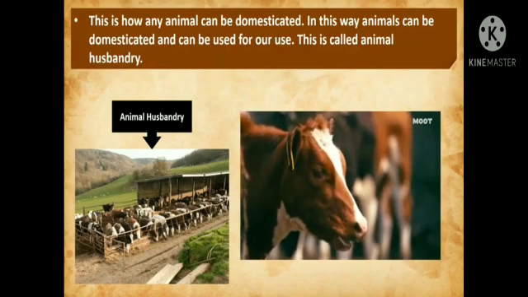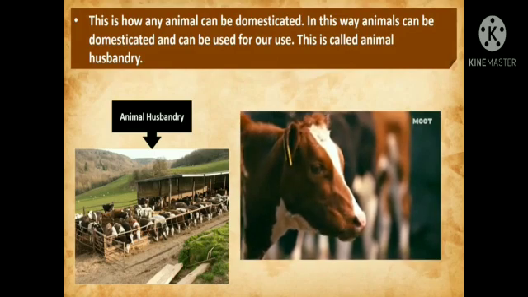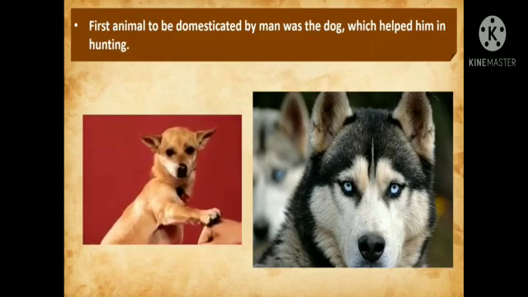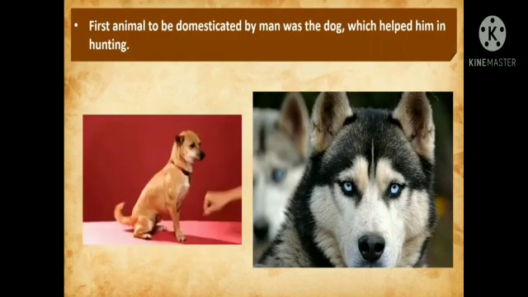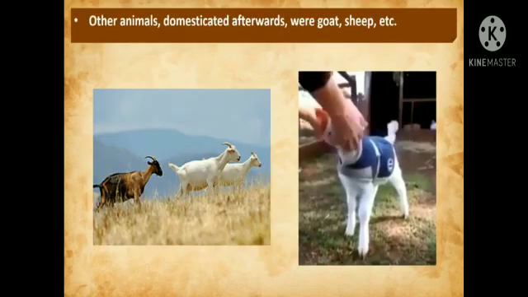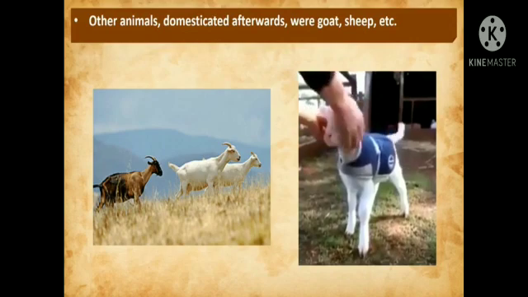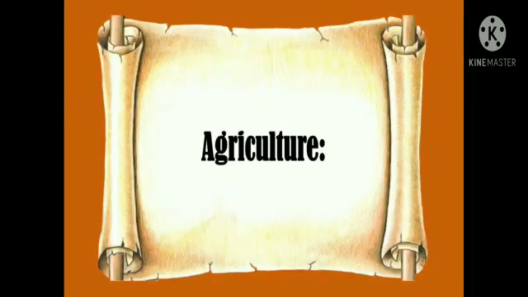In this way, animals can be domesticated and can be used for our use. This is called animal husbandry. The first animal to be domesticated by man was the dog, which helped him in hunting. Other animals domesticated afterwards were goat, sheep, etc.